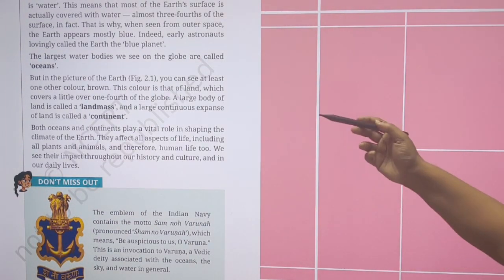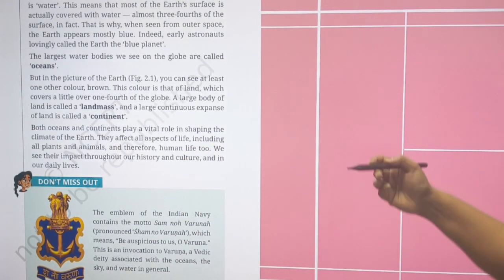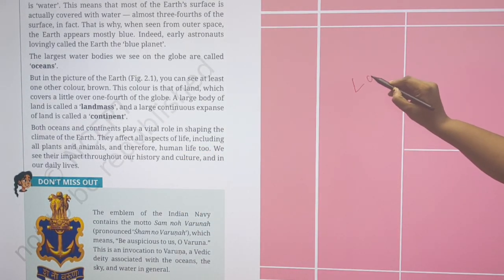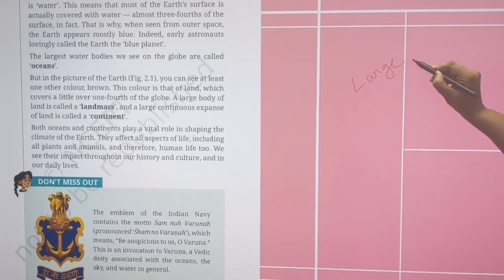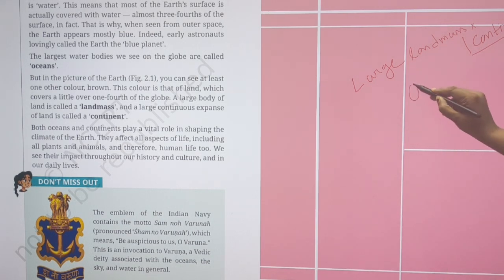Second thing, on the second page of this book, there is a large landmass. A large landmass is called a continent. This continent is the biggest landmass in the world. And the largest water body is basically the ocean.